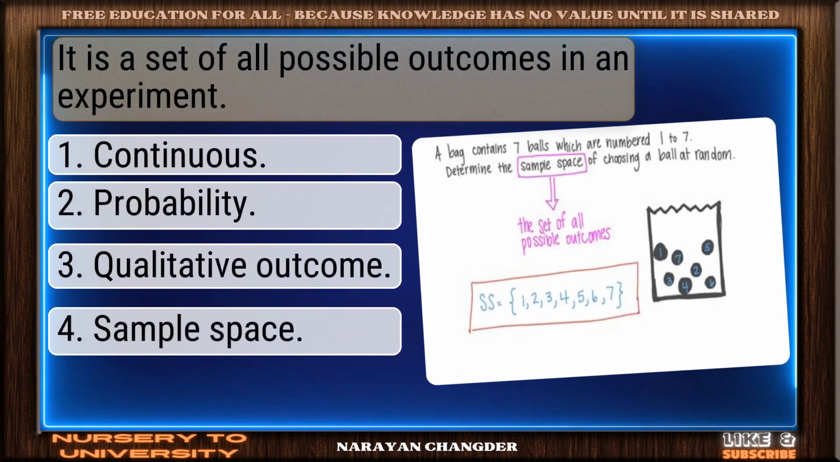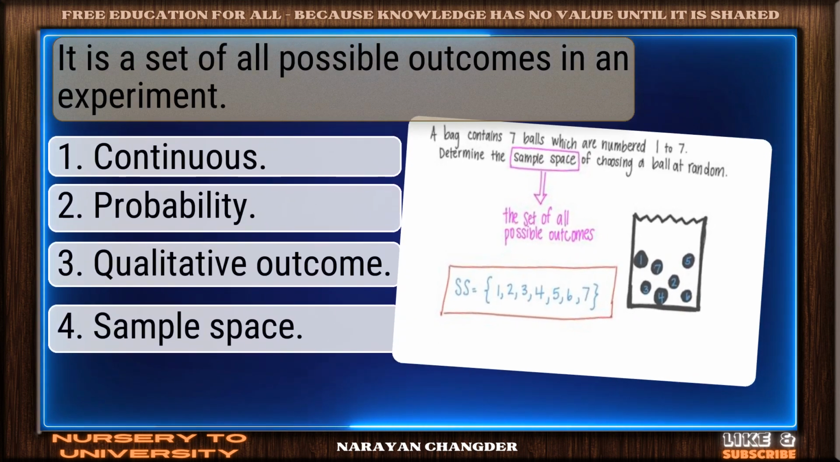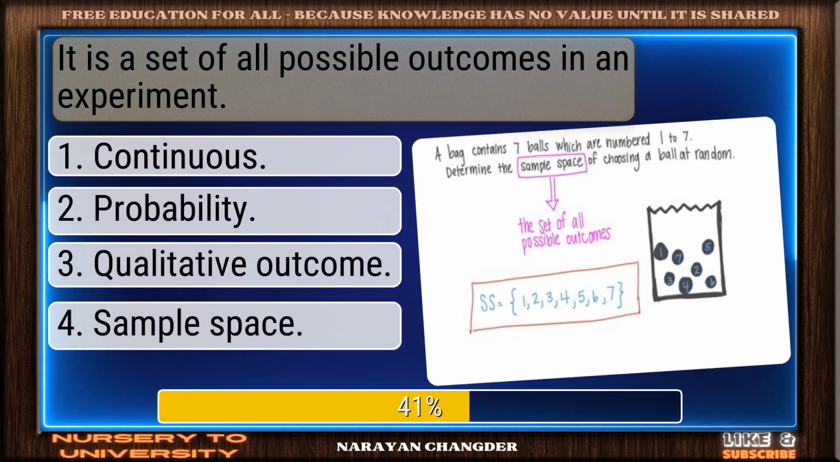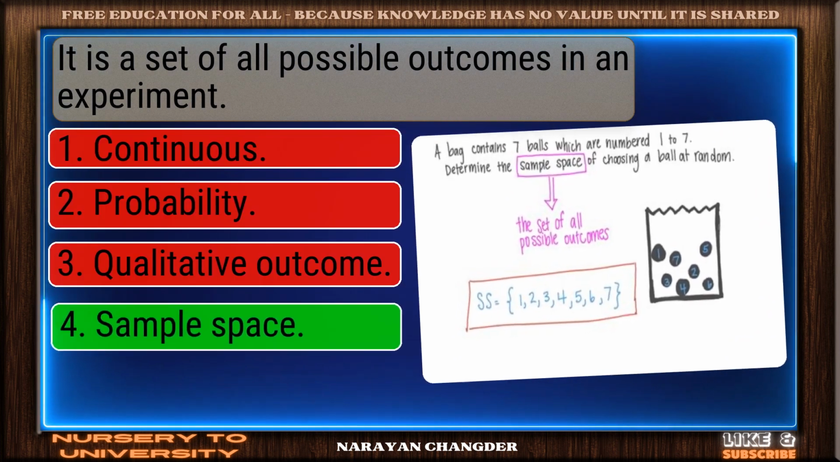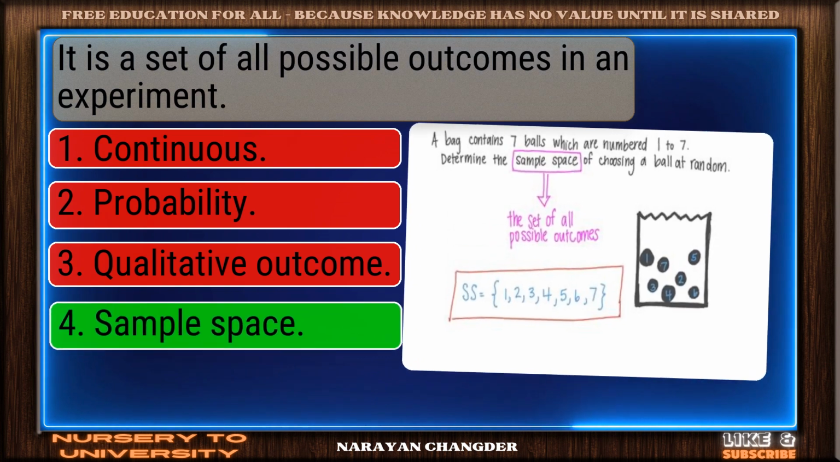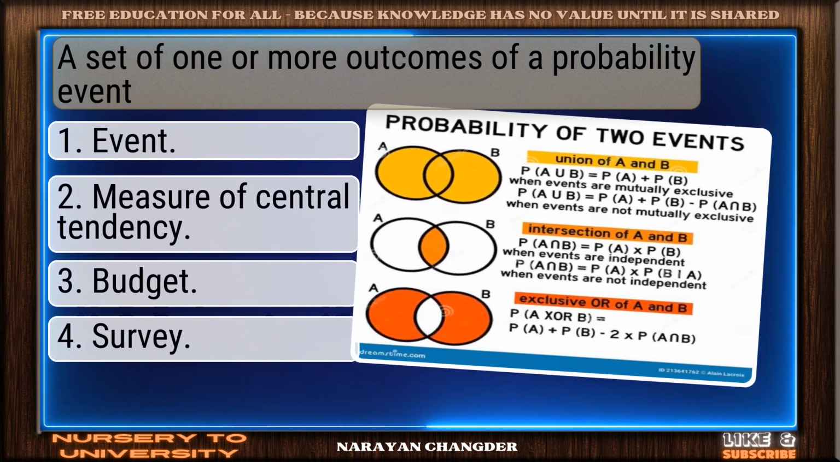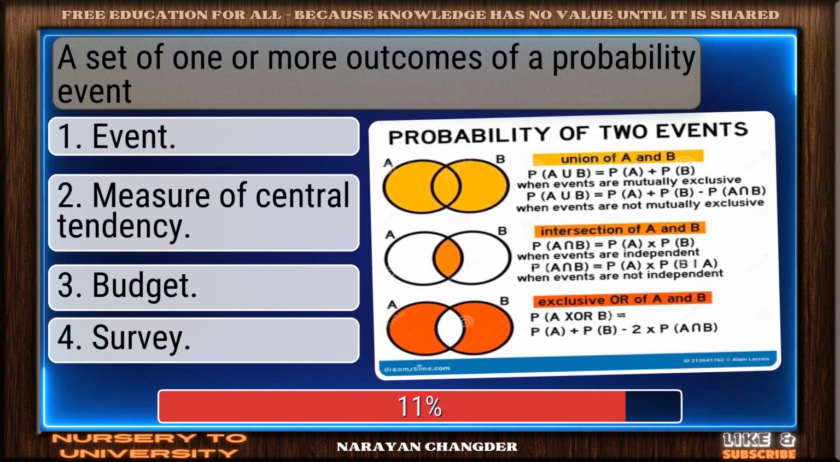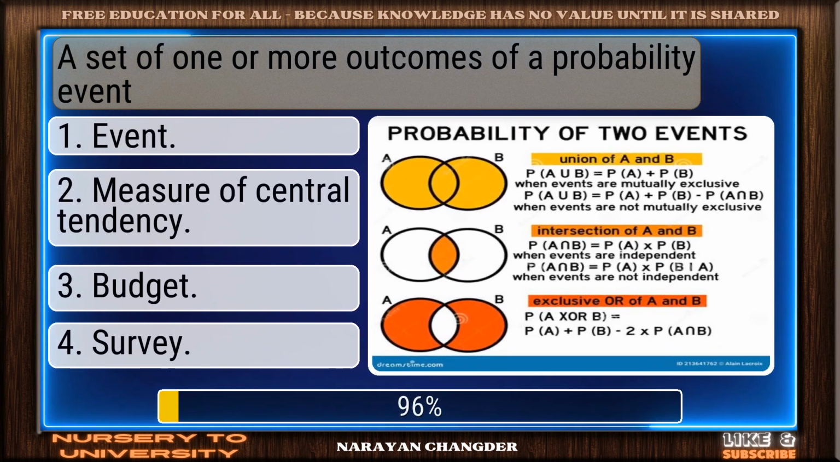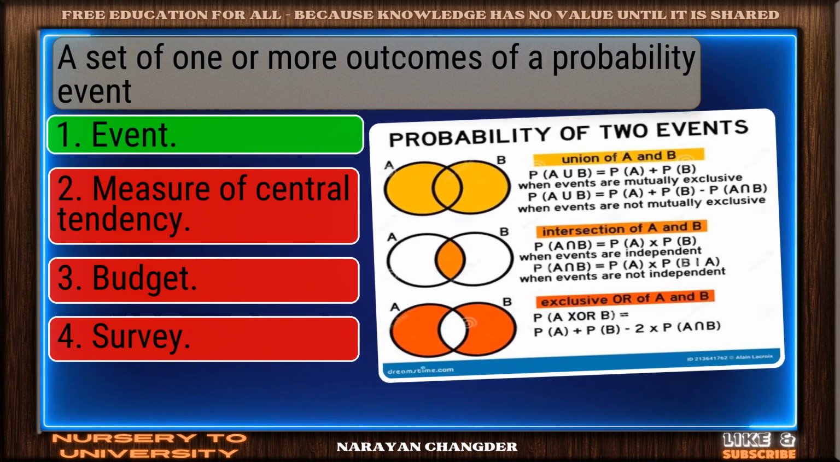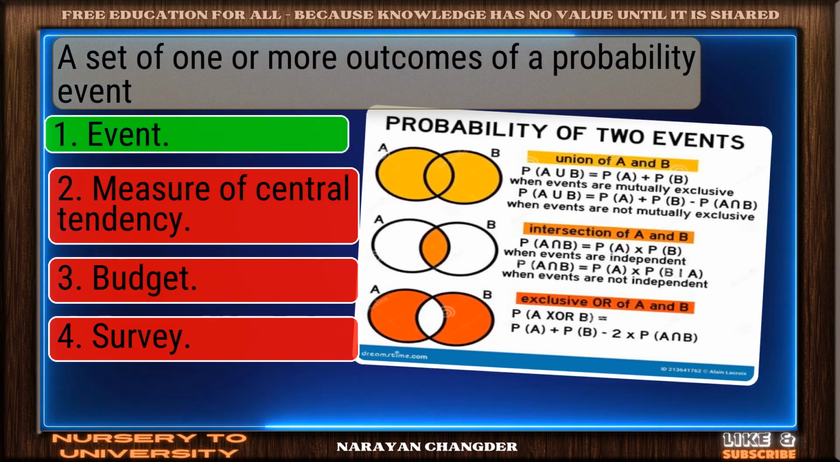Question number 29. It is a set of all possible outcomes in an experiment. Nicely done. Sample space is a solid answer. Question number 30. A set of one or more outcomes of a probability event. Right choice. Event is the best answer.